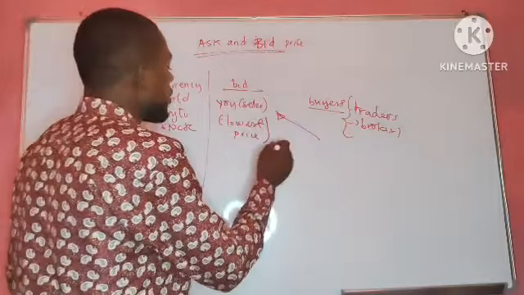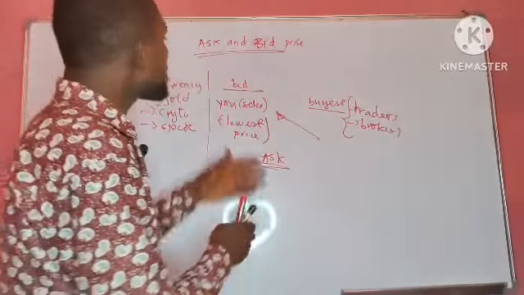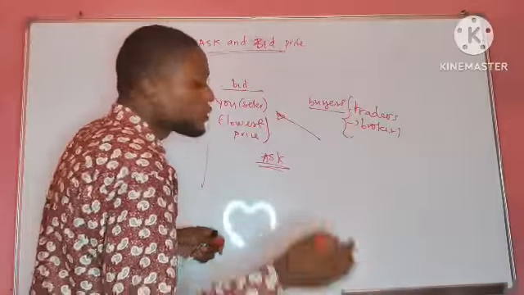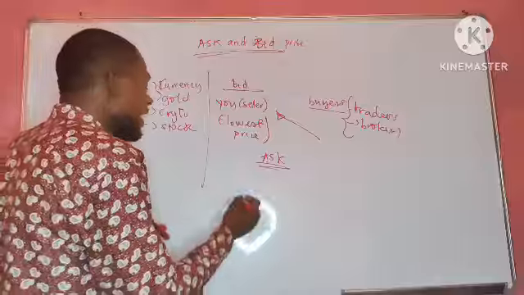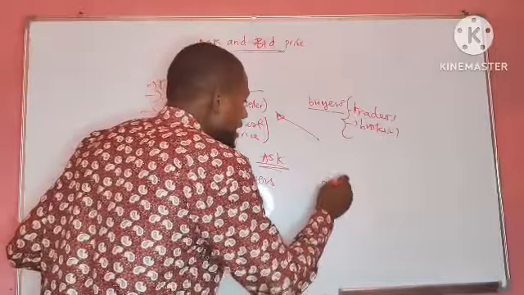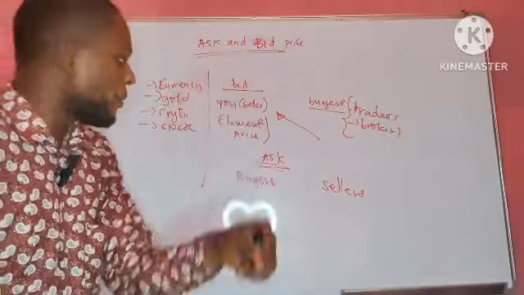Now let's go to the next one, called the ask price. The ask price is very simple. It's just the opposite of the bid price. As I said, you're also going to have the two parties involved here: the buyers and also the sellers. But in this case, you're not the one selling. You're instead the one buying.